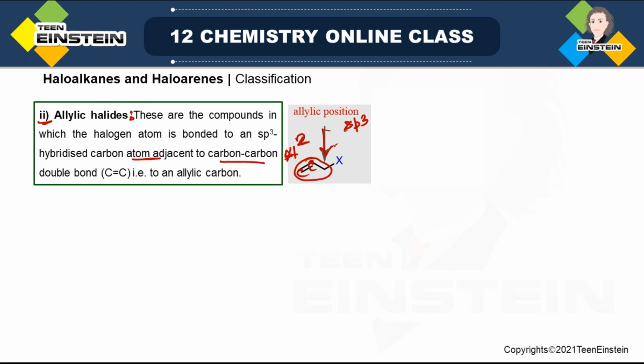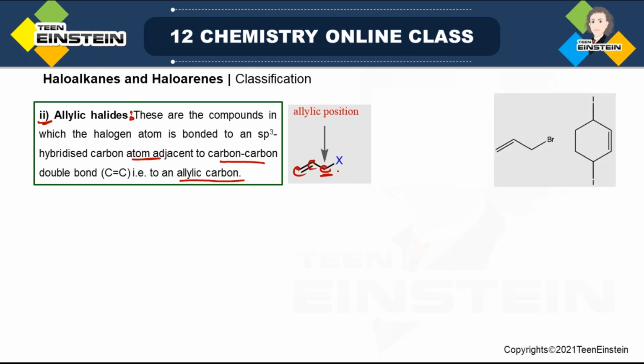That means this carbon is allylic position, and you can also call it the allylic carbon. Suppose this particular compound is given, the molecule in the box, and it is asked among these three carbon, which carbon is allylic carbon, then it is this one. This is the allylic position. Fine.